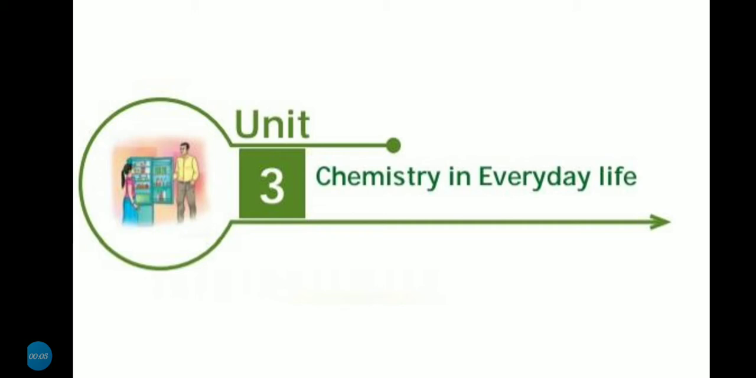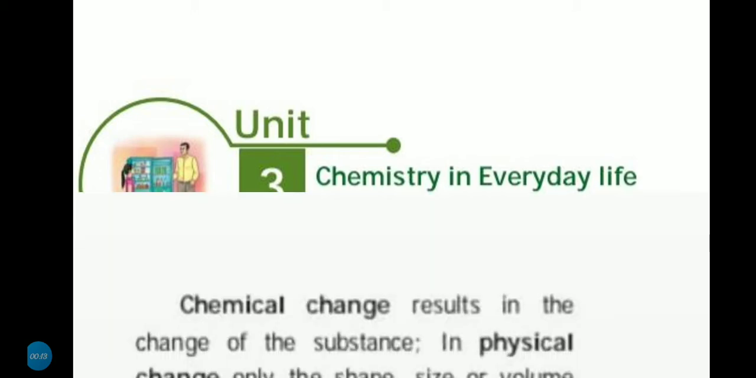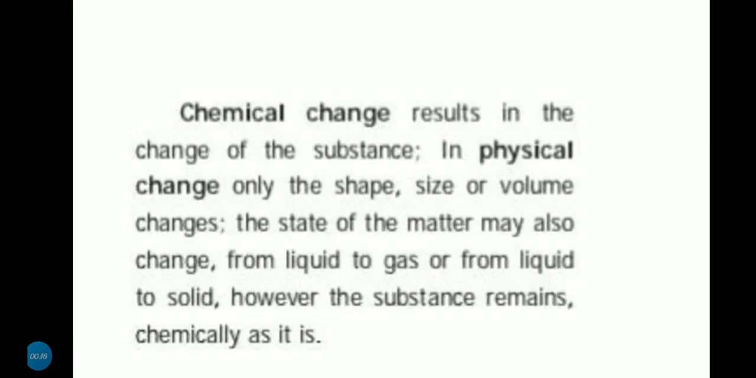Now we are going to talk about Unit 3, Chemistry in Everyday Life. It's a very important topic. Two types of changes in our life. First one, chemical change. Another one, physical change. What is chemical change? Chemical change results in the change of the substance.